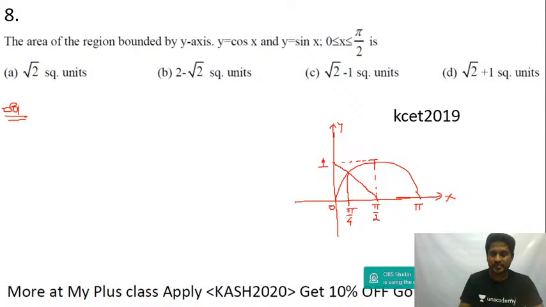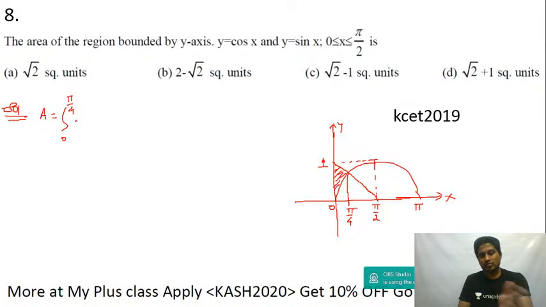Now the question is the area bounded by cos x, sin x and the y-axis, that is this shaded part. Now listen. Area is equal to the integral from 0 to pi by 4 of cos x minus sin x dx.